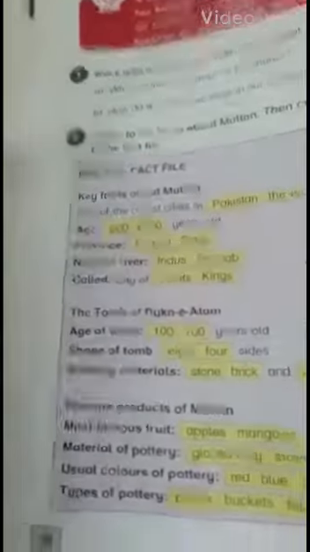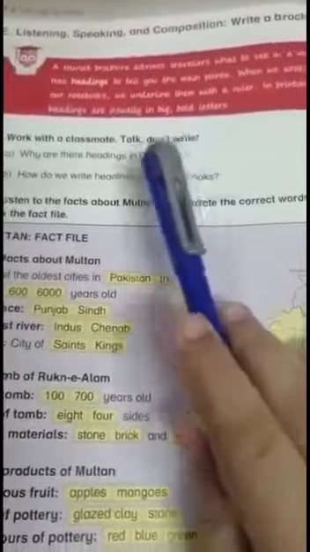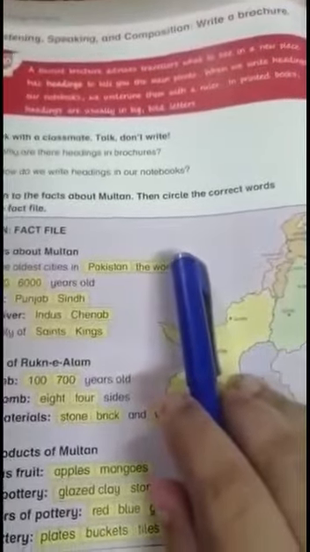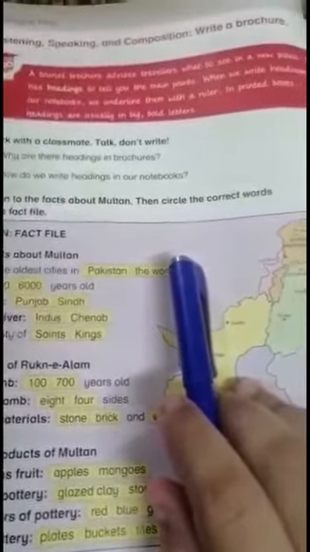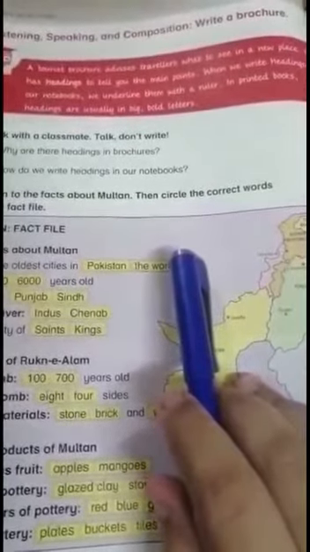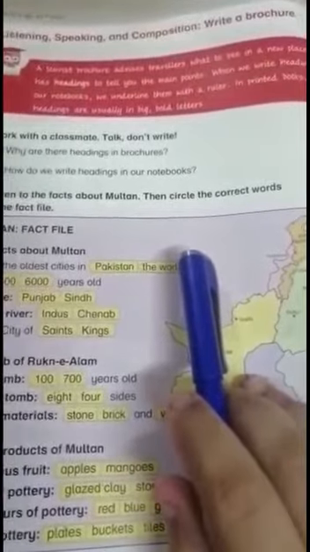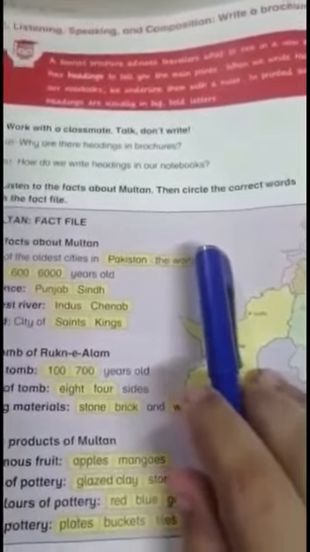Okay, on page number 20, there is some information in the red box. A tourist brochure advises travelers what to see in a new place. It has headings to tell you the main points. When we write headings in our notebooks, we underline them with a ruler. In printed books, headings are usually in big bold letters.